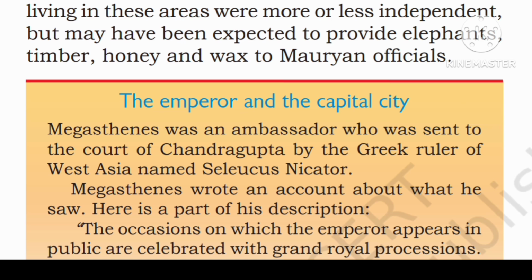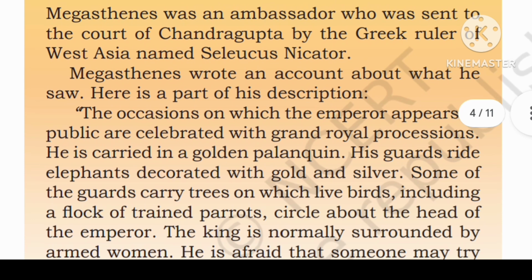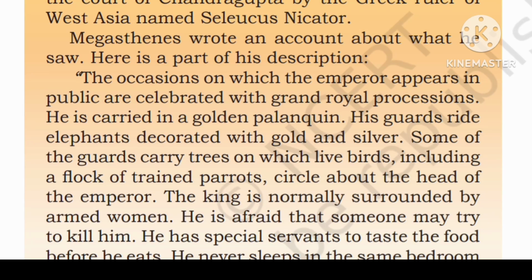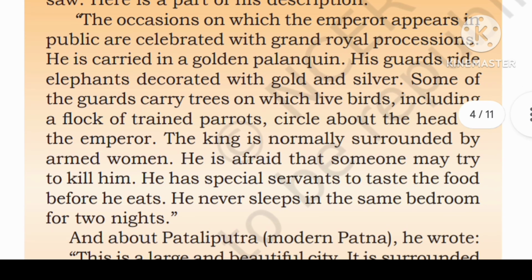There were also the forest regions. People living in this area were more or less independent but may have been expected to provide elephants, timber, honey, and wax to the Mauryan officials. The empire and the capital city. Megasthenes was an ambassador who was sent to the court of Chandragupta by the Greek ruler of West Asia named Seleucus Nicator. Megasthenes wrote an account about what he saw. Here's a part of his description.